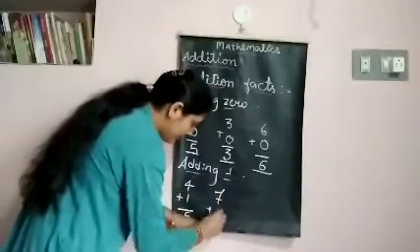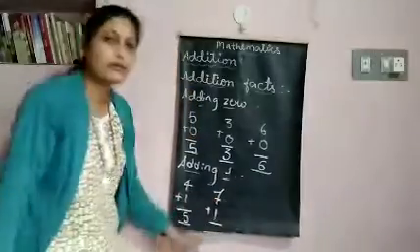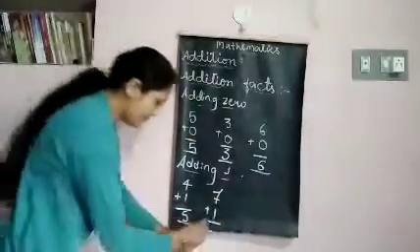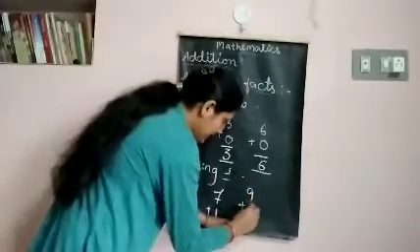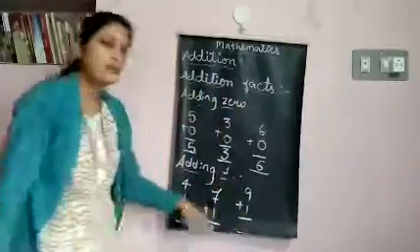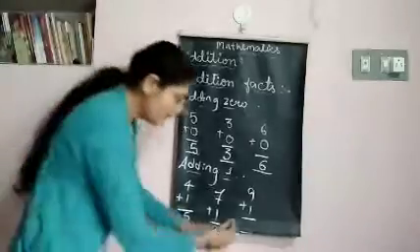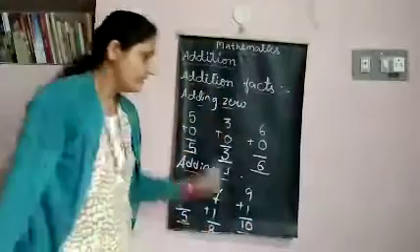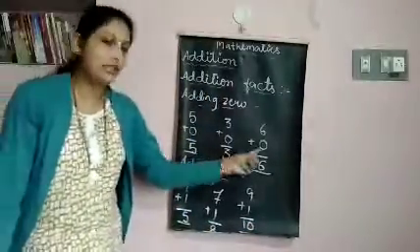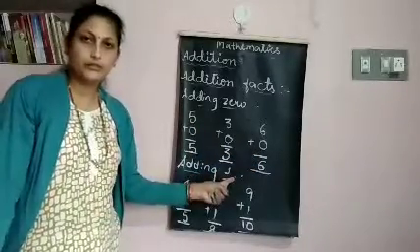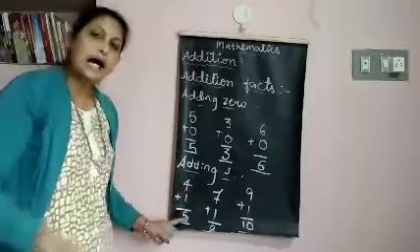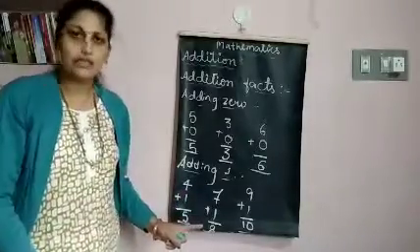7 plus 1. 7 plus 1 is what? 8. 9 plus 1. 9 plus 1 is what? Next number is 10. So like this, when you add 0 to any number, you will get the same number. When you add 1 to any number, you will get after number or the next number.